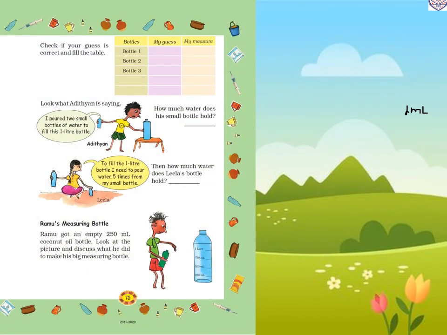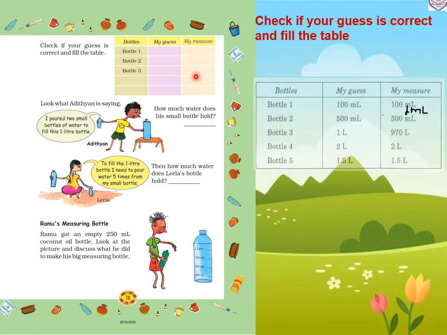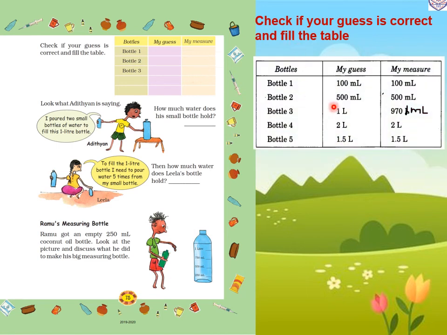25. Check if your guess is correct and fill the table. So bottles, my guess, my measure. For the different bottles, we have to first guess, then write the measure. Bottle 1, 100 milliliter. We measure bottle 1 as 100 milliliter. So the correct measure is 100 milliliter.